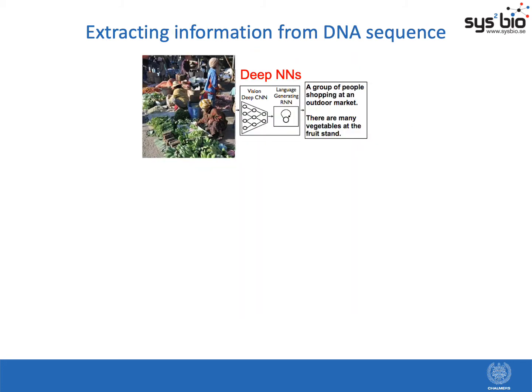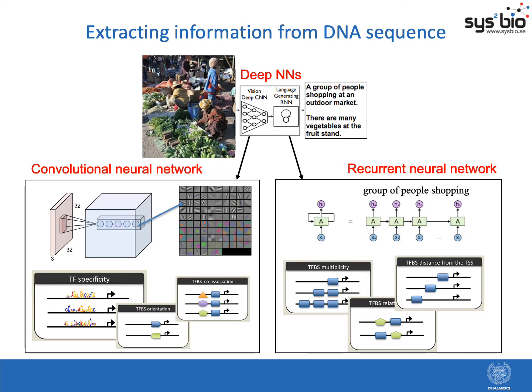To test this, we needed a modeling framework that's able to extract information from DNA sequence. Luckily, in the past years, there's been a lot of progress with deep neural networks, which can learn to decode information in very complex images and can then translate this to human understandable language. So we can use the same networks also to analyze DNA sequence.